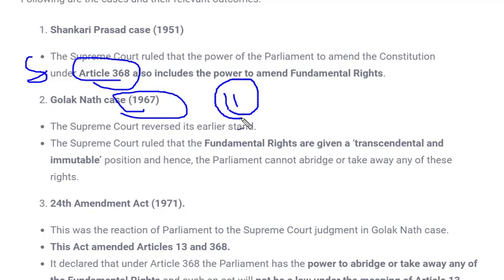11 judges were sitting and hearing this Golaknath case. In this case, what happened? The Supreme Court reversed its judgment. That means in previous cases, the Supreme Court said that Parliament had the right to amend a fundamental right, whereas in this Golaknath case, the Supreme Court reversed and said that fundamental rights cannot be amended by Parliament.